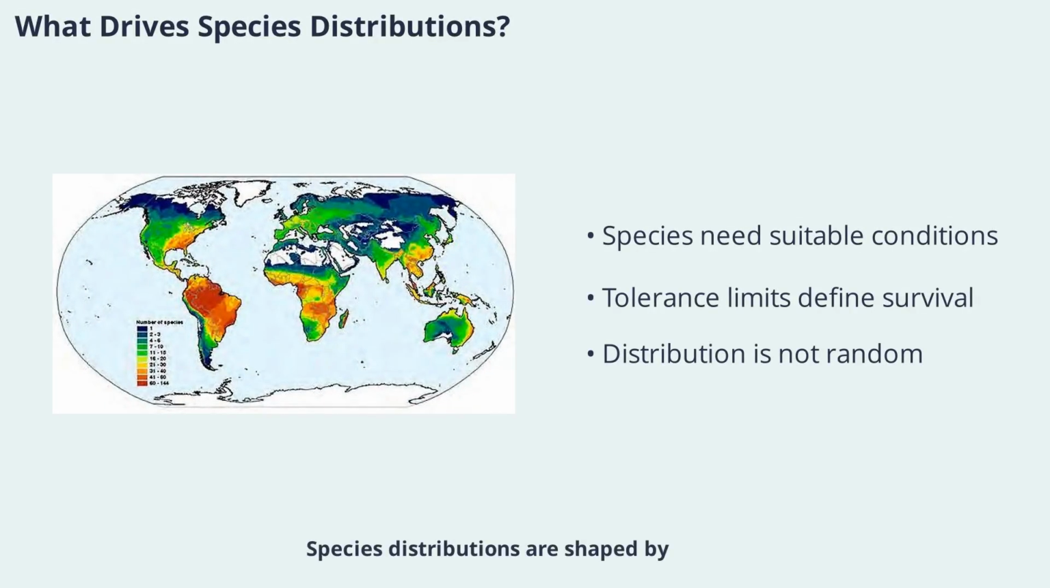thrive? Species distributions are shaped by a complex interplay of environmental factors. Every species has certain conditions it can tolerate. Think of temperature, moisture, or sunlight. If these conditions fall outside a species' tolerance limits, individuals can't survive, grow, or reproduce. This means that the presence or absence of a species in a particular area is not random, but dictated by these environmental boundaries. As we move forward, keep in mind that these tolerance limits are the foundation for understanding where species are found in nature.